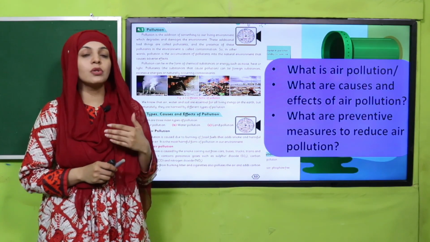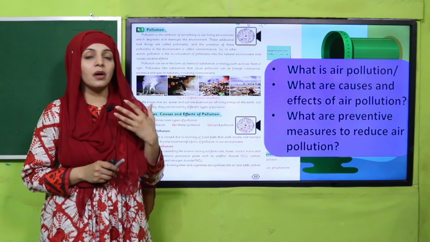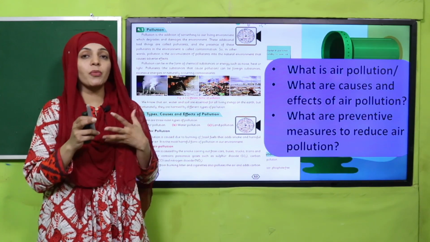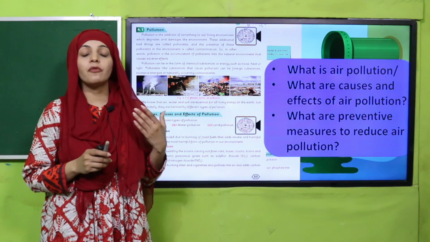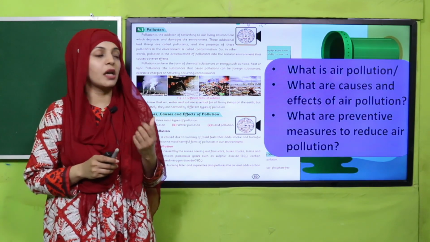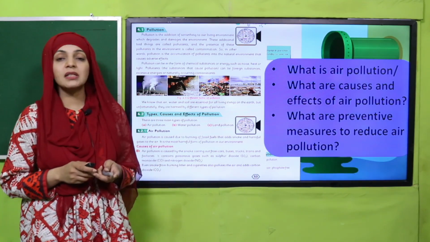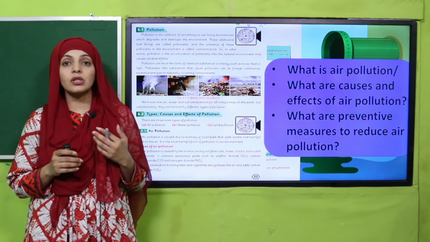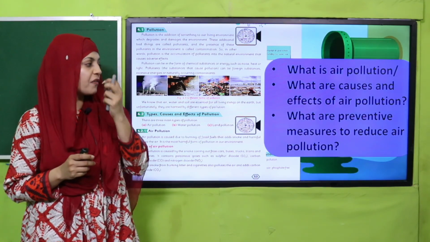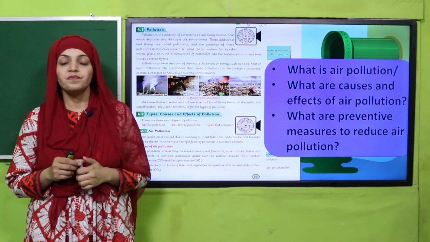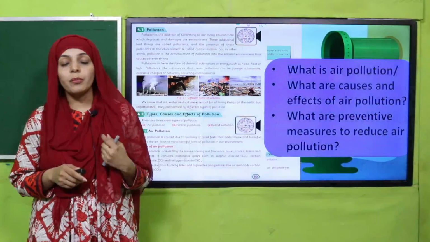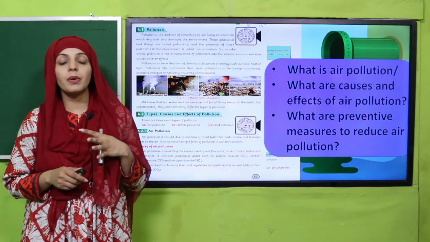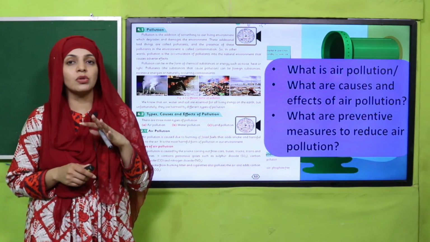Burning of fossil fuels, the smoke from the exhaust of cars and factories, they all cause air pollution. And what are their effects? They cause different types of diseases, and they also cause acid rain. And what are the preventive measures to reduce air pollution? We must plant more and more trees, and we must limit the use of fossil fuels.